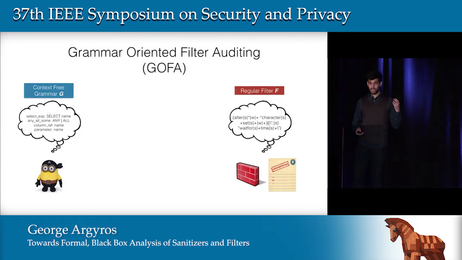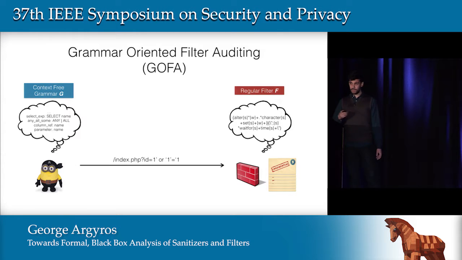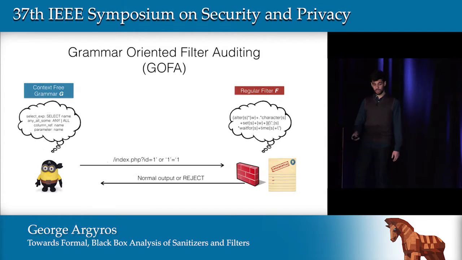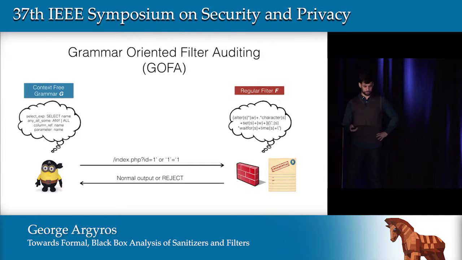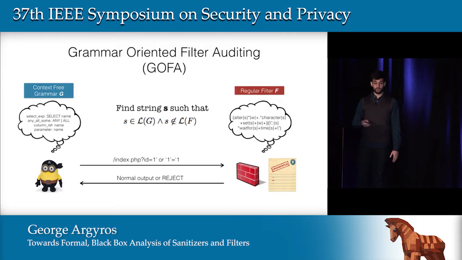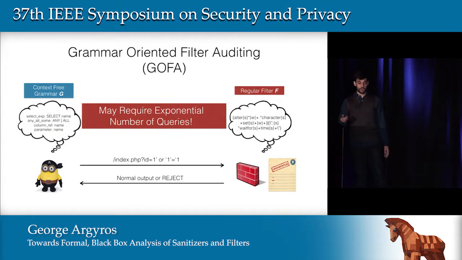And that filter works by having a regular expression. And basically, whenever the attacker sends an input to the application, the filter will check if that input matches the regular expression, and it will either reject it or it will return the normal output. So the goal of the attacker is to find a string that belongs to the set of attacks defined by his context-free grammar but is not rejected by the filter. And even if we know the size of the target regular expression, this may require an exponential number of queries in the worst case.